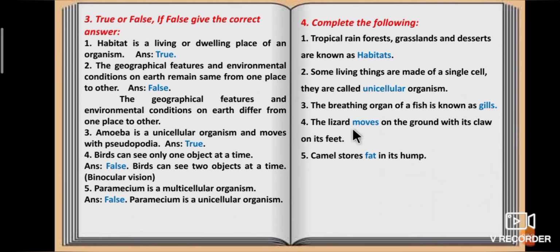Fourth one. The lizard moves on the ground with its claw on its feet. Fifth one. Camel stores dash in its hump. Camel stores fat in its hump.